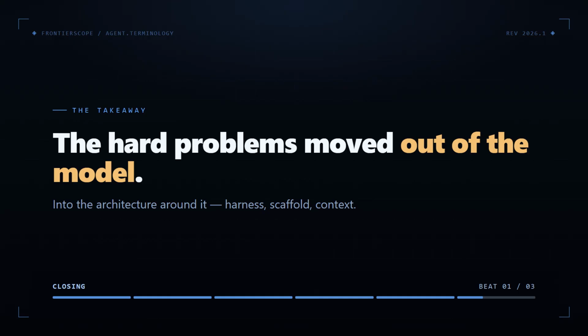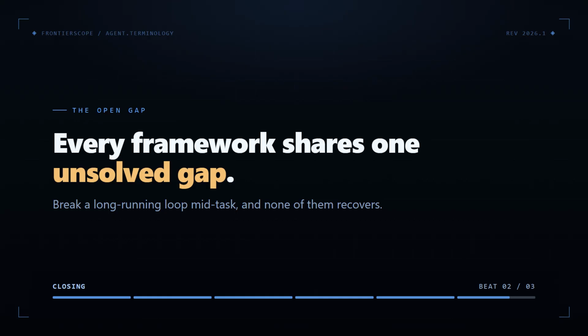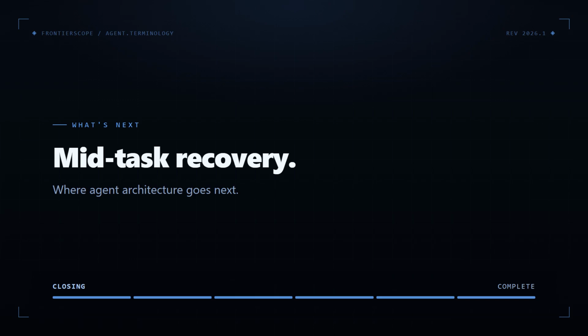Notice where all of this is heading. The hard problems in agent building are shifting out of the model and into the architecture around it, the harness, the scaffold, how context gets managed. And every framework we covered shares the same unsolved gap. When a long-running loop breaks mid-task, none of them recovers. They start over. Mid-task recovery is where we're going next.